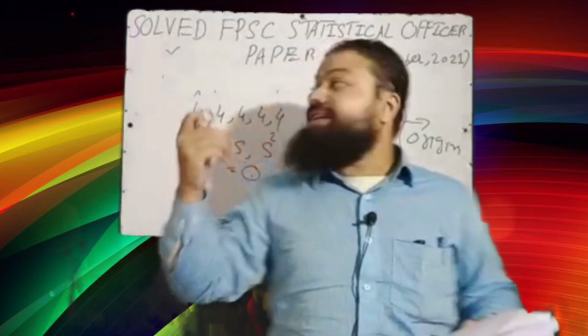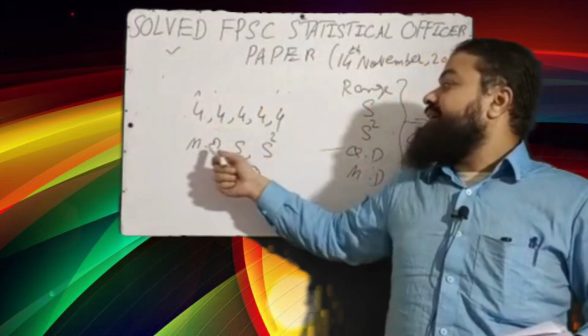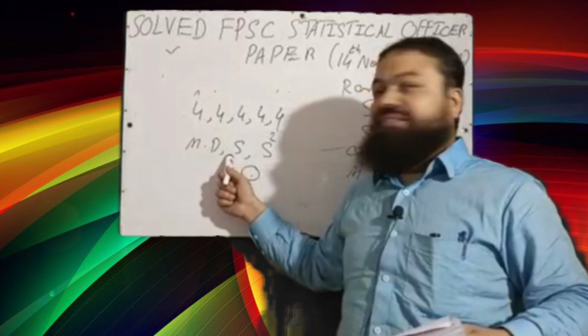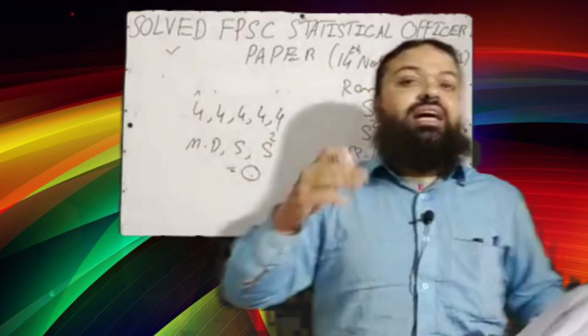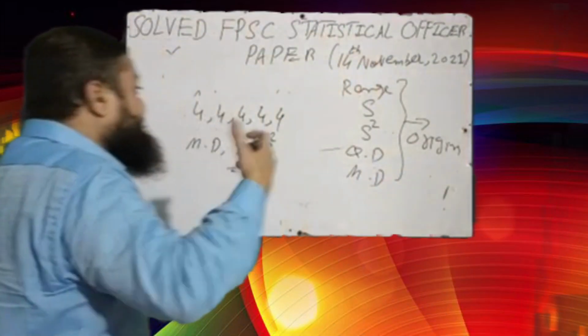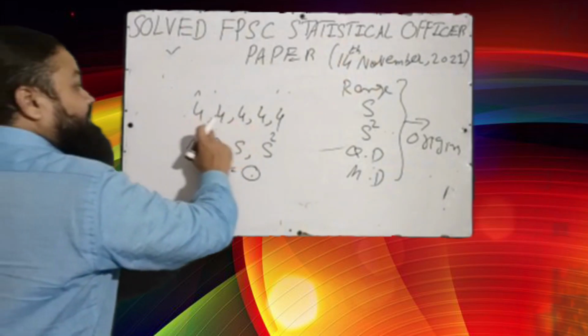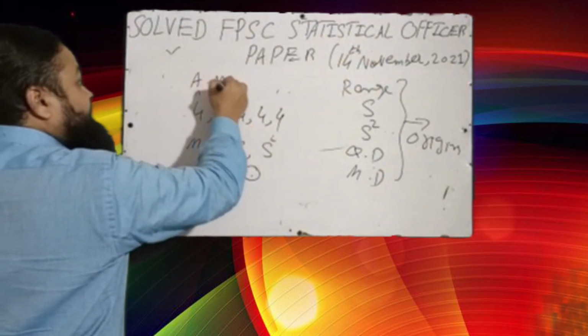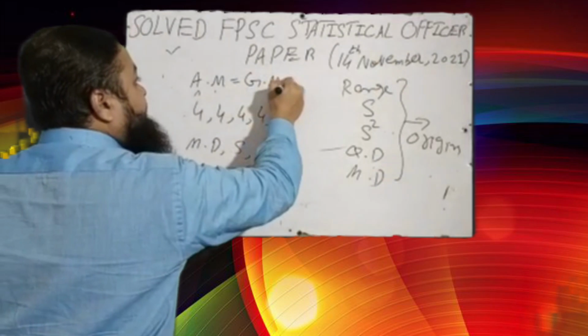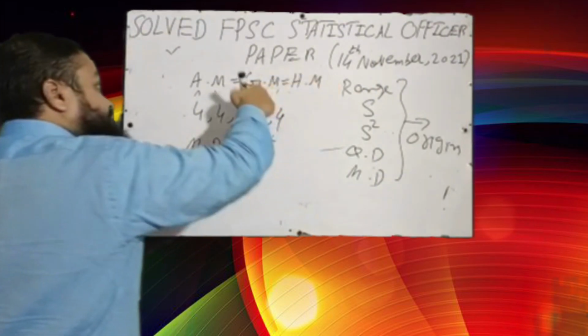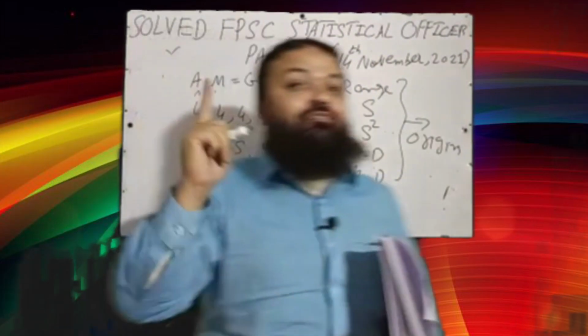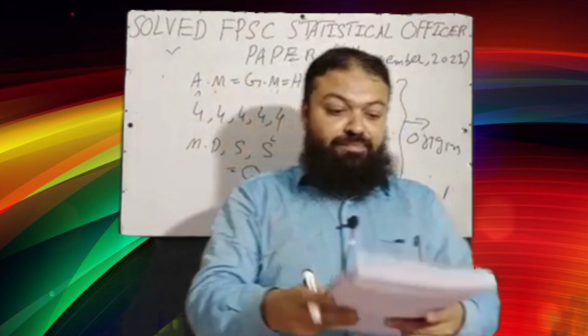As I discussed, when all the values are same, then mean deviation is 0, standard deviation is also 0, variance is 0. And one more point I want to discuss: these are the basic concepts of statistics. When all the values are same, then arithmetic mean is equal to geometric mean is equal to harmonic mean. That concept can also be asked in every written test of statistics.